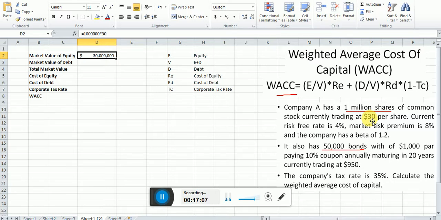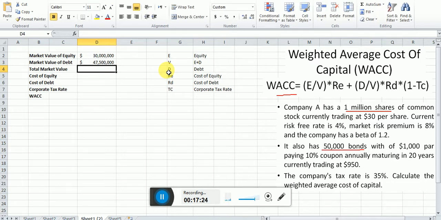Okay, how much is debt? Okay, 50,000, we are just issuing by the market price. What is the market price? That is 950. So you can say 50,000, right, into market price 950.